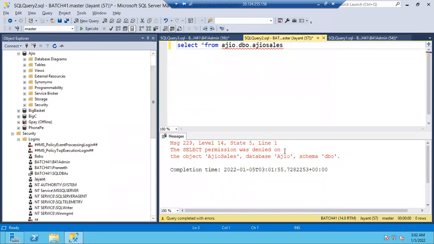Okay, so deny only will win. Even though you are a DB owner, deny only will win. Clear, guys? Why? Because deny is the second highest privileged permission. Any issues, any doubts? With that note, we have completed database roles.